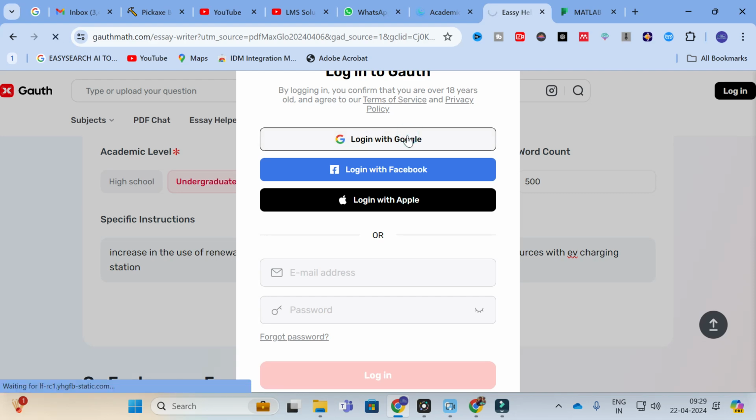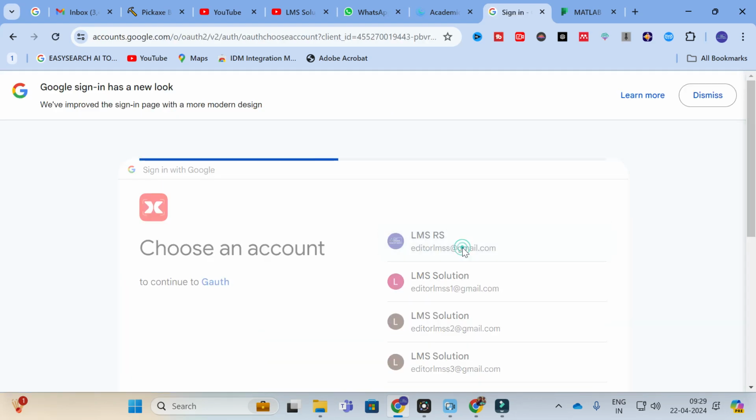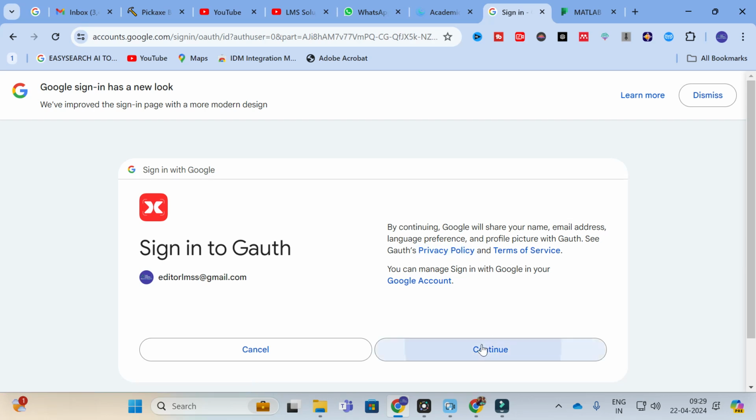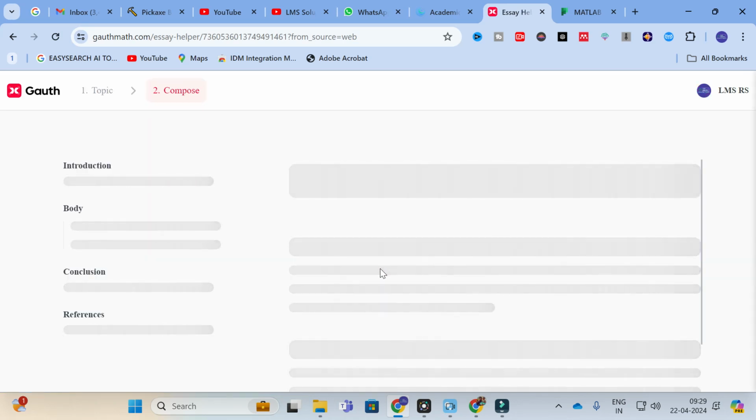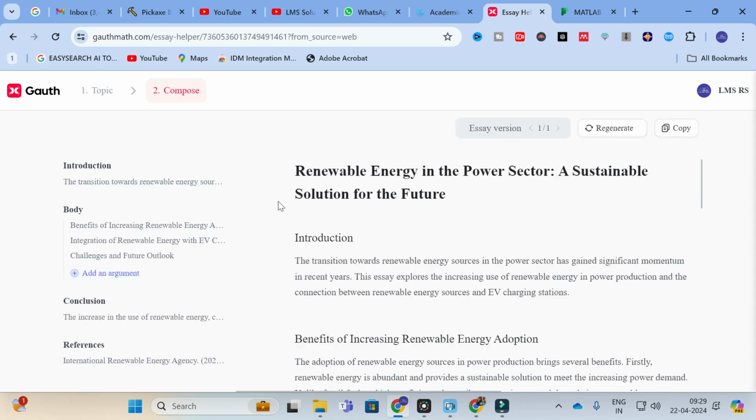So you can log in with your mail ID. I am going to log in with my mail ID. After that it will generate the writing. It has started to generate, that is, trying to compose the content you have asked for. Yes, our content is generated. So here you can see that.